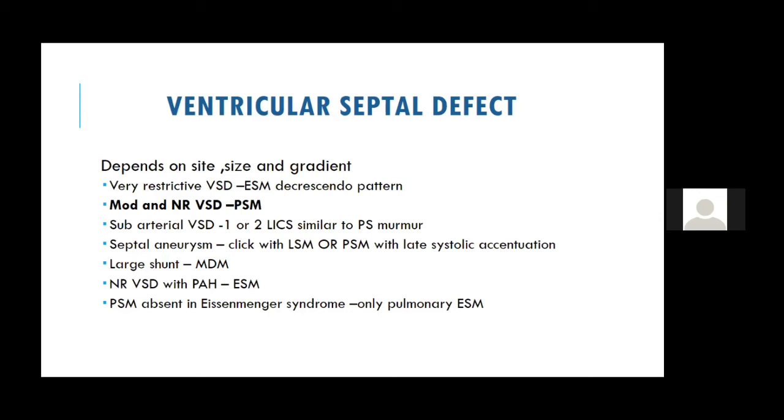Now, how do you tell a VSD is large? If you get a flow mid-diastolic murmur, or an LV S3, and cardiomegaly and PAH findings, we know that the shunt is large. In patients with VSD, the most common type is perimembranous.